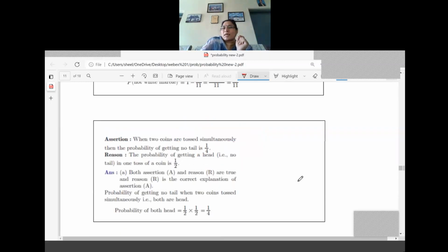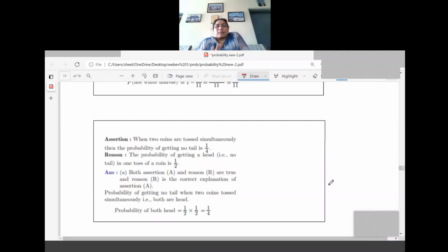One more time. When two coins are tossed simultaneously, the probability of getting no tail is equal to 1 by 4. See, that is the assertion given. What is the reason they have given? The probability of getting a head in one toss of a coin is 1 by 2. Now, what is the question for us?